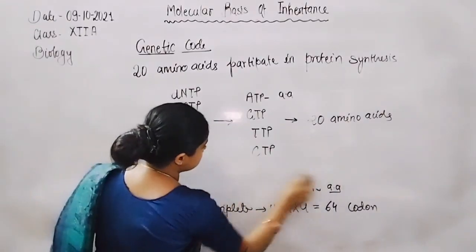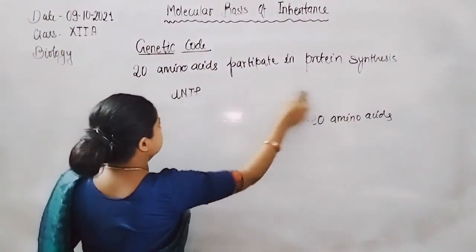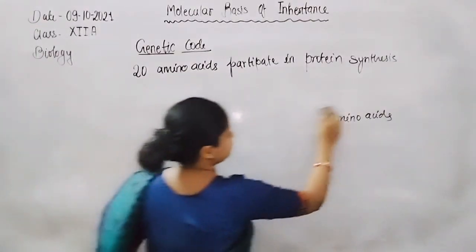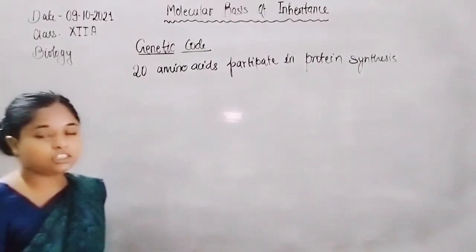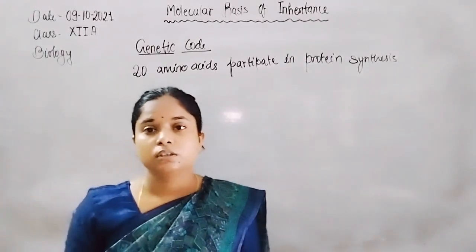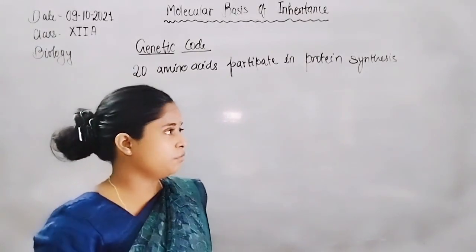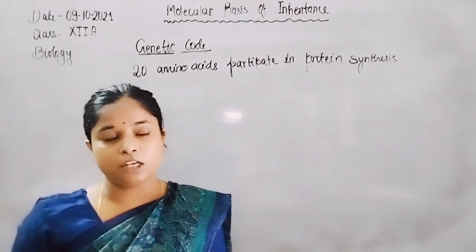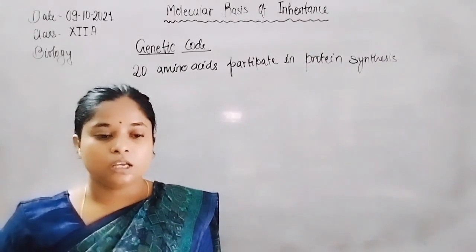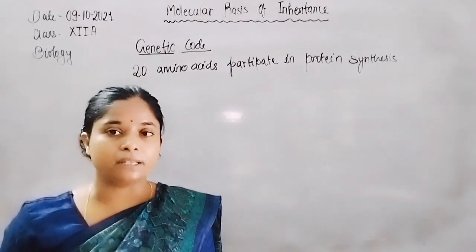Now let us discuss the salient features of the codon, and how the triplet codon forms. It was analyzed in a free cytoplasm, or outside the cell in a medium, by Nirenberg.